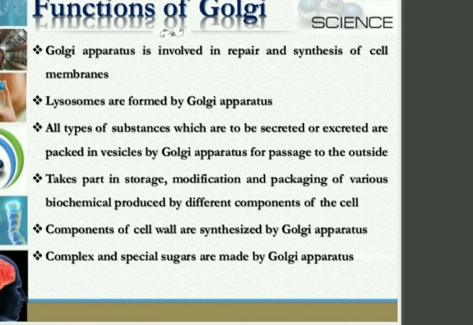Storage, modification, packaging of different biochemicals produced by different components of the cell. Okay, and all these components of the cell are synthesized by the Golgi apparatus, and special types of sugars are also prepared by the Golgi apparatus.